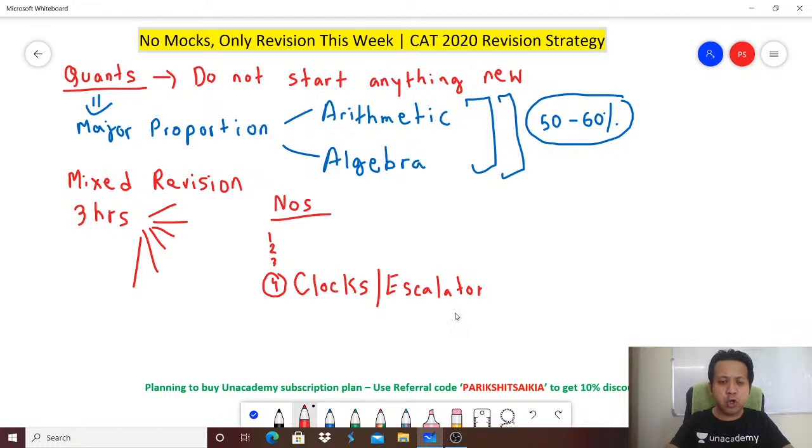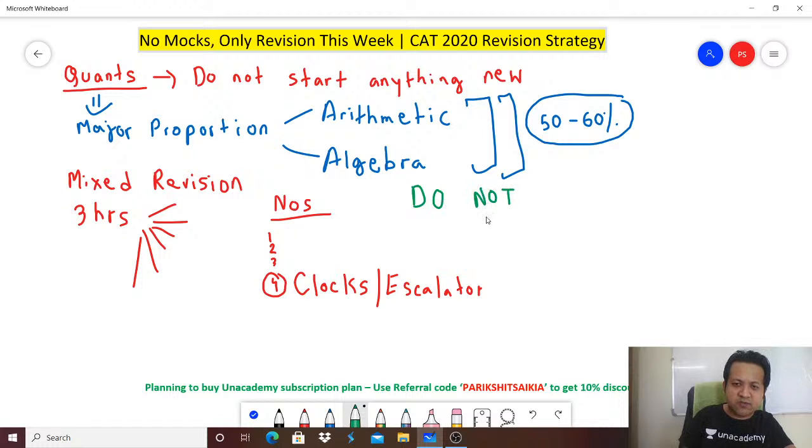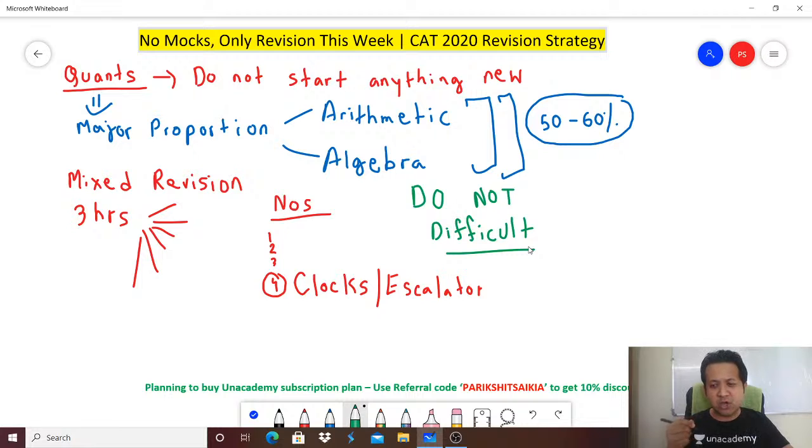Next, do not spend time on something which is very difficult. I say do not, anything which is very difficult. Because at this point, think about it logically. What I'm telling you is very logical. What is the probability of getting the same very difficult question, which you have not been able to understand, which you have spent 30 minutes on, in the exam hall? It's probably very, very less, minuscule.